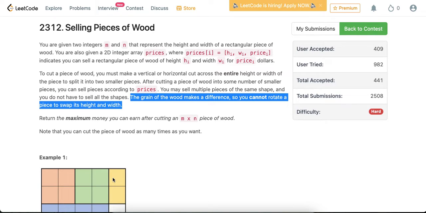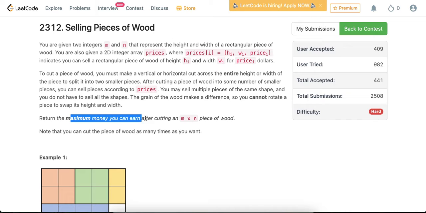So given this size of wood and this price list, what is the maximum money that we can get? The restriction is you cannot rotate it to sell it for the same price. So the rotated one, if there is a price to sell it, will be a different price in the price list.